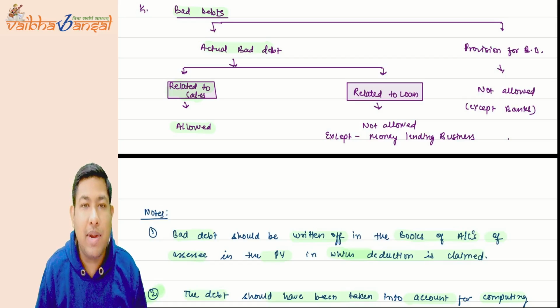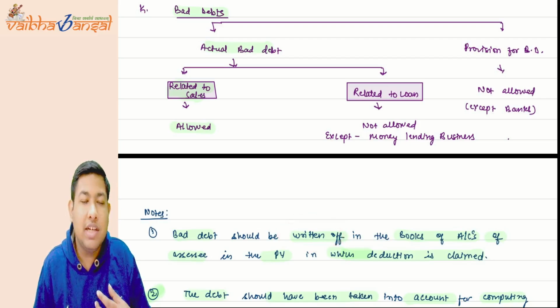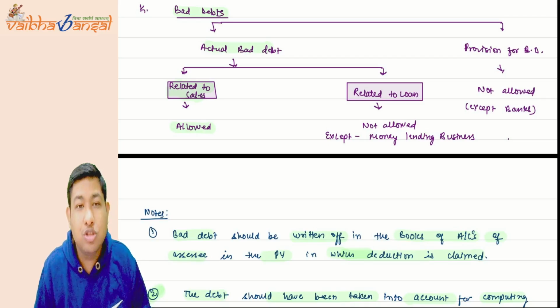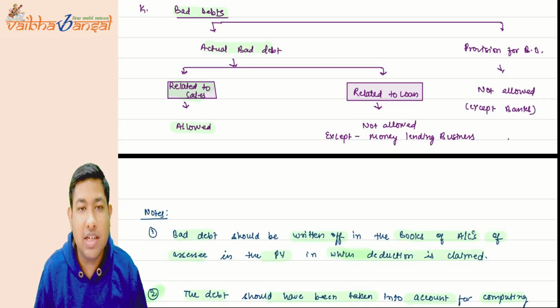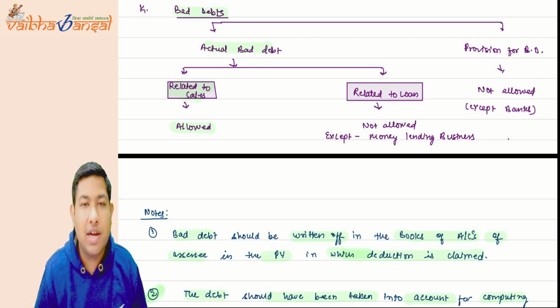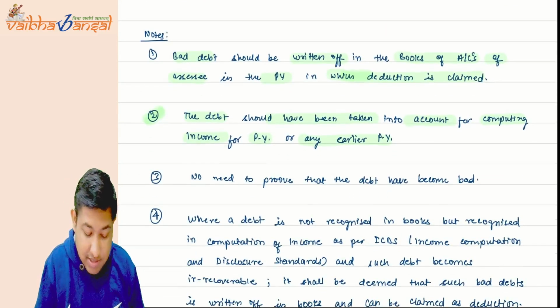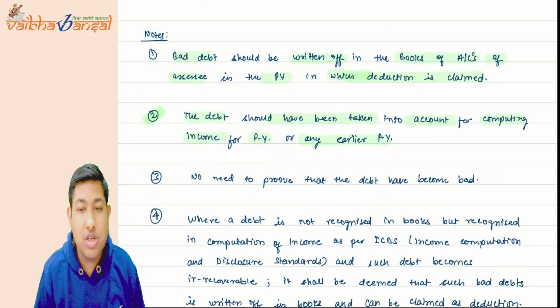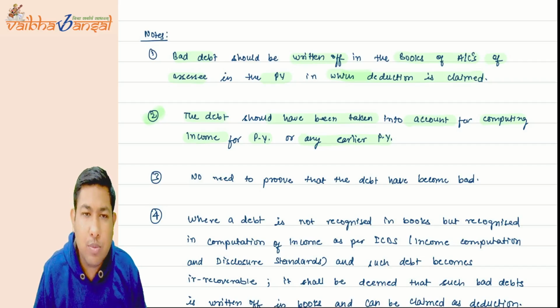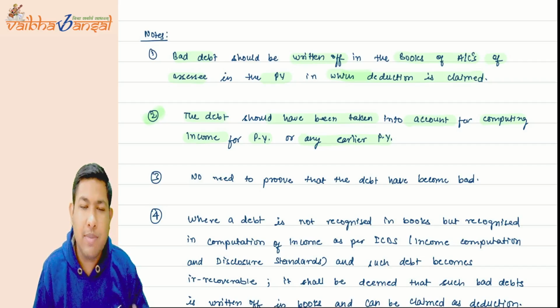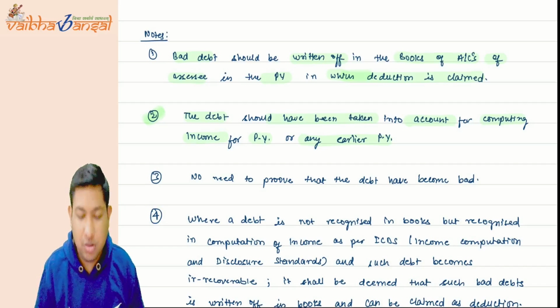Now to take the bad debt deduction, the first condition is that the bad debt should be written off in your books of account, okay. Also, you must have paid the tax on such amount of bad debt and included it in your income in the earlier years or previous years. Yes, okay, both these two points are covered. Now do you need to prove that your debt has become bad? No, you do not need to prove any of these things.